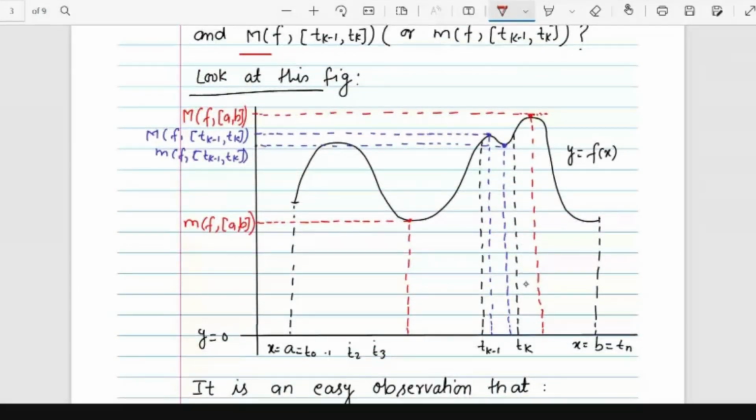So now look at the picture. We have this function. I have drawn a picture of a function, any random, arbitrary function, y equal to f of x, and y equal to 0. x equal to a is here, x equal to b is here, and the partition is there.